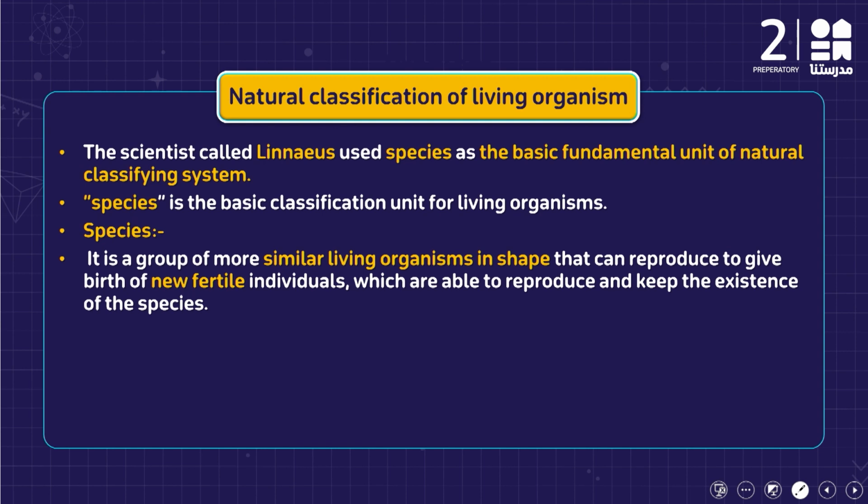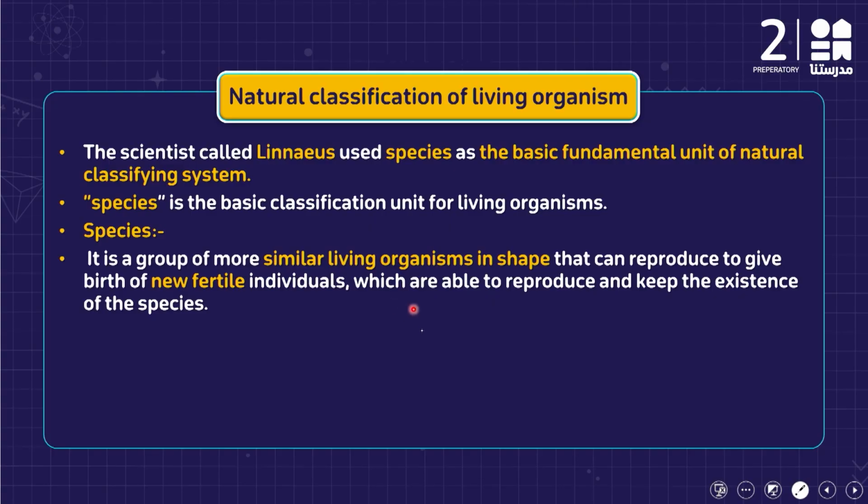What is the meaning of that? For example, cat species or dog species. Dogs have similar characteristics. When they mate together, they can reproduce and produce new fertile individuals, which are able to reproduce and keep the existence of the species.